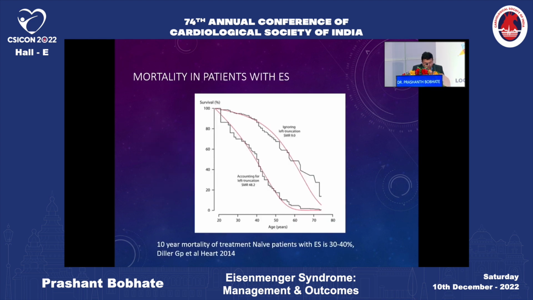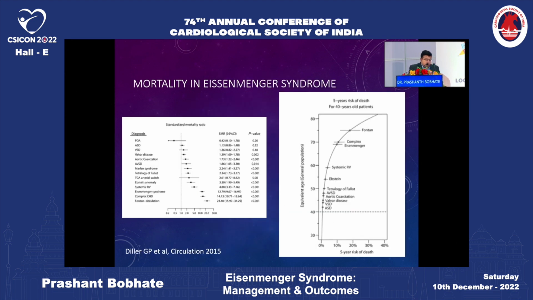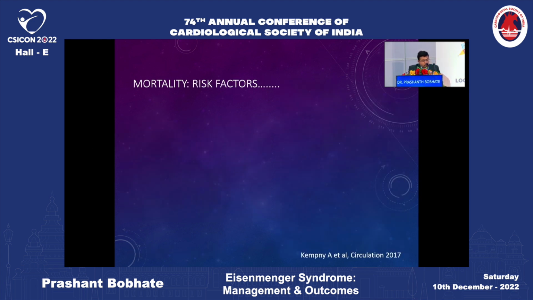So if you remove the left truncation, the 10-year mortality of Eisenmenger syndrome is close to 30 to 40%, and this is more so true for pediatric patients with Eisenmenger syndrome as compared to adult patients. The simple lesions with Eisenmenger, such as the PDA, VSD, and the ASD, have a much better prognosis as compared to the more complex patients, especially the single ventricle physiology and isomerisms, which have a much worse prognosis. So, what are the risk factors?